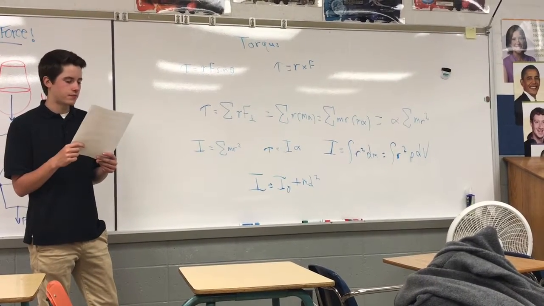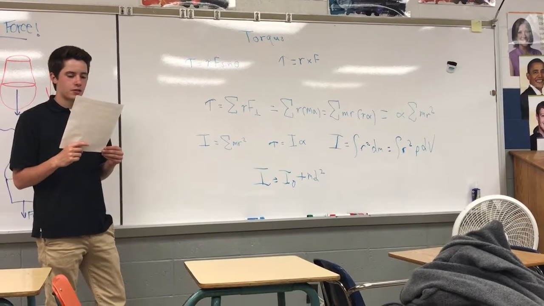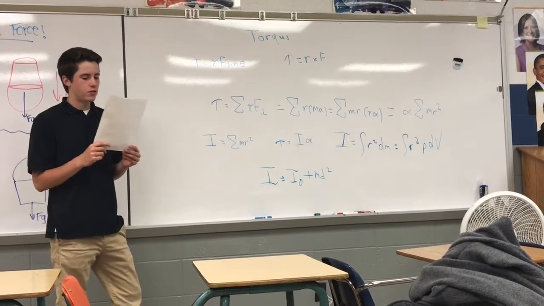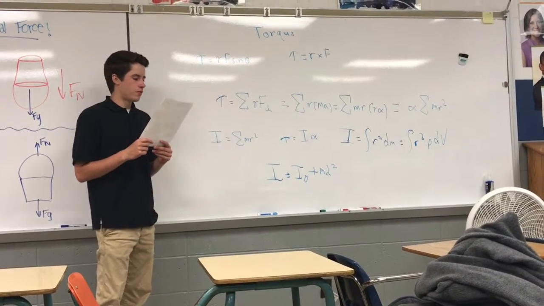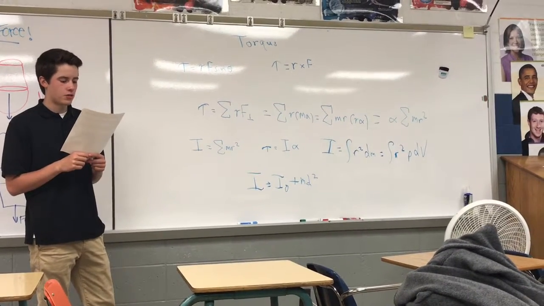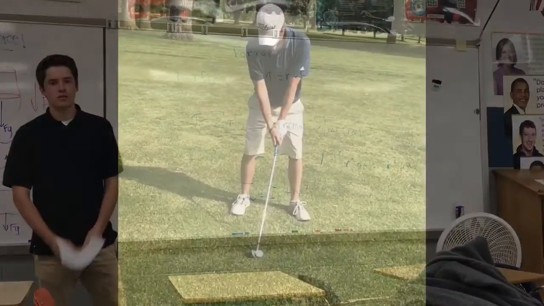Suppose we know the moment of inertia about an axis through the center of mass, I initial. Then the moment of inertia about any other axis parallel to the first is given by I equals I initial plus m d squared, where d is the distance between the two axes.